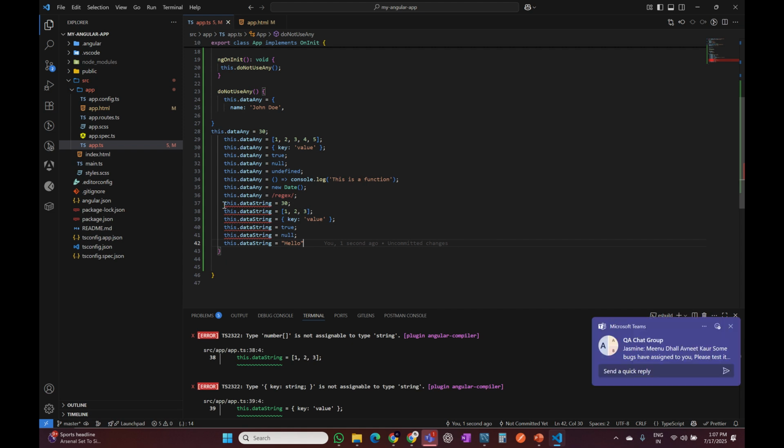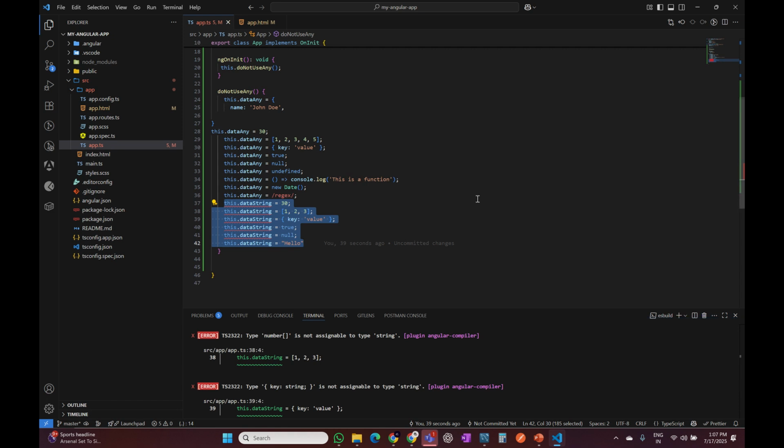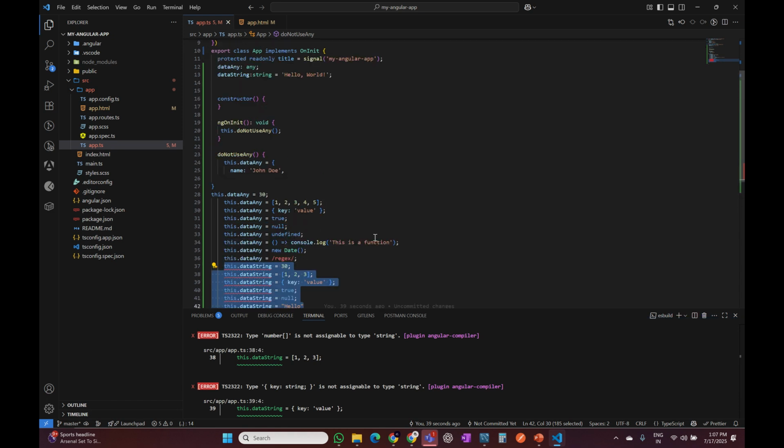In that manner, you can avoid bugs. And if you are not aware of the type, like if we are calling an API and getting a response from the API and we don't know what kind of result we are getting, whether it's an array, a string, or an object, we are not aware of it.